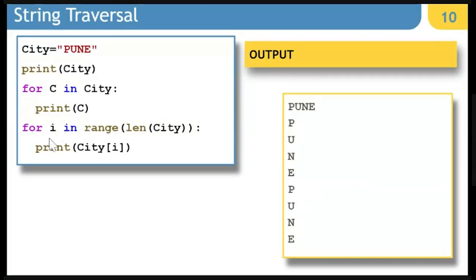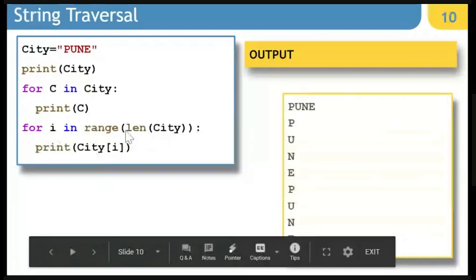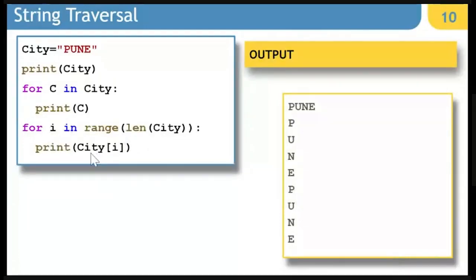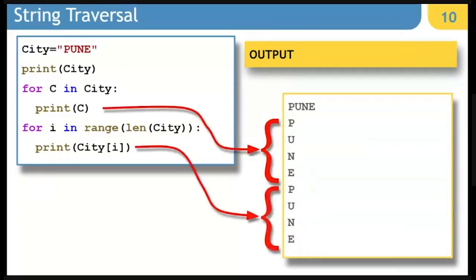In the second one, we are traversing string with the help of its index value. So city I is nothing but P in the beginning when it is starting with 0. So it is going to be city 0, then city 1, city 2, city 3. So you can see the output of the first loop and the second loop is identical. So it is coming from here and this one is coming from here.